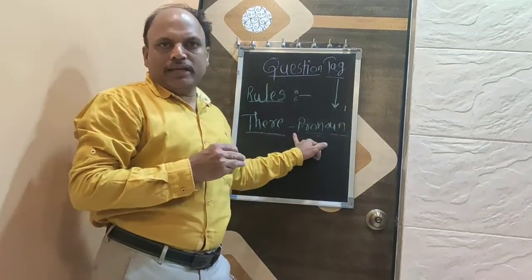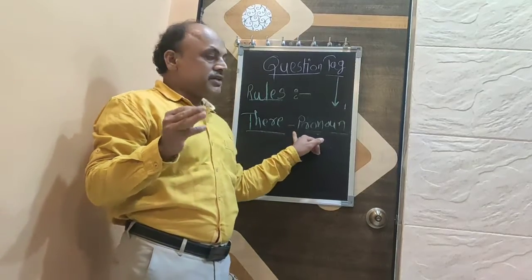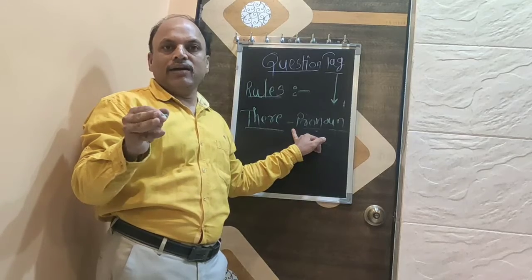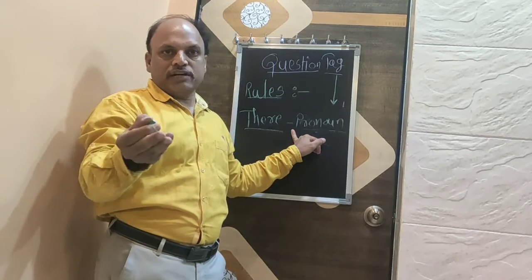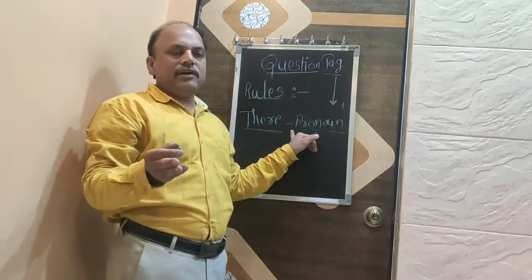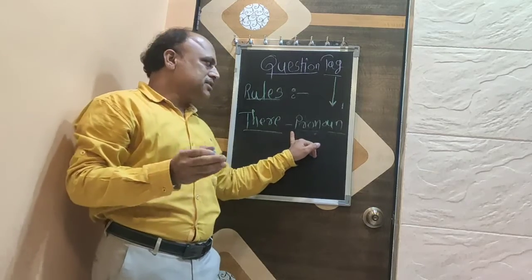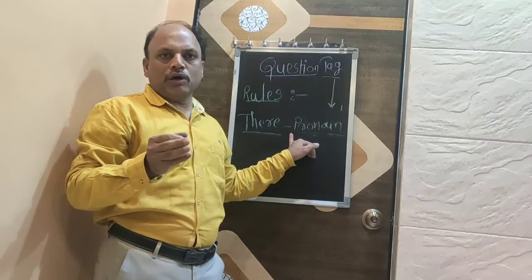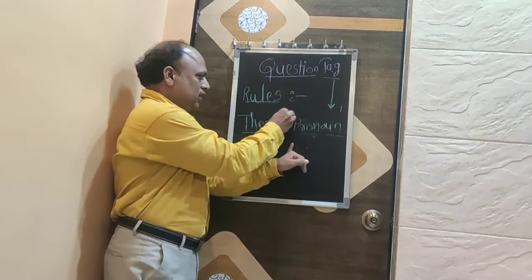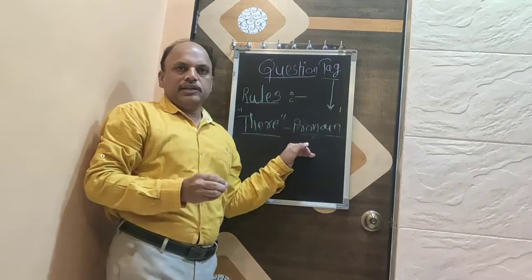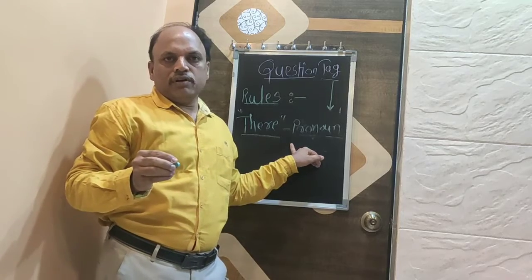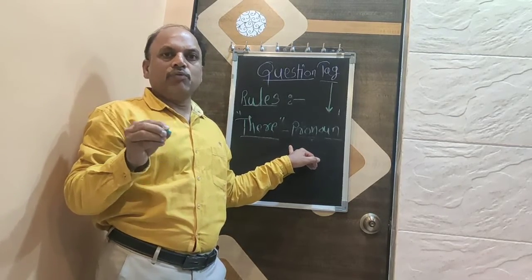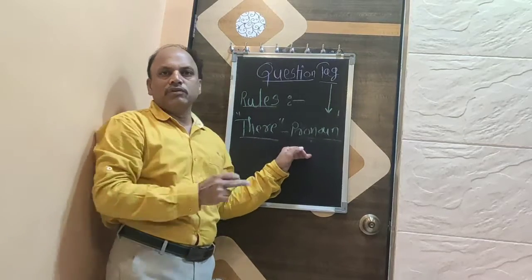We have seen so many examples that question tags are formed with the help of an auxiliary verb and subject after that. But when in any sentence the subject is not there, if there is the word there, the word there is a pronoun. In that case, we are going to form the question tag with the help of that pronoun there.